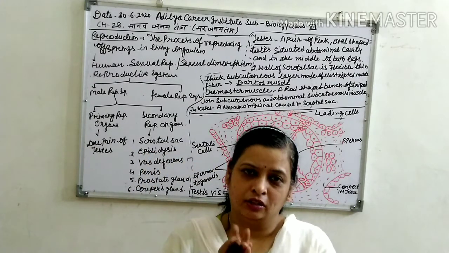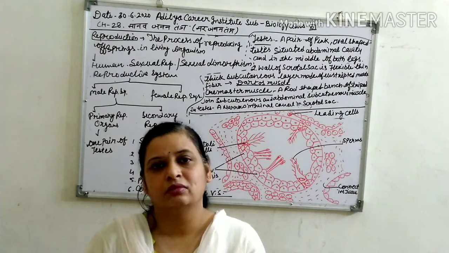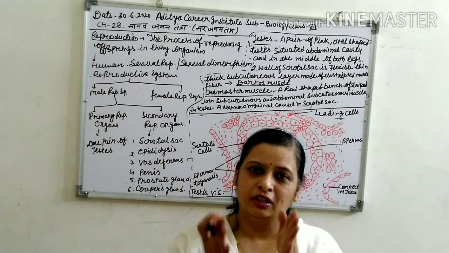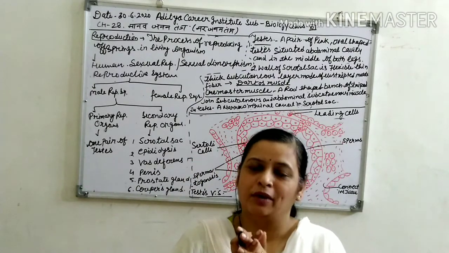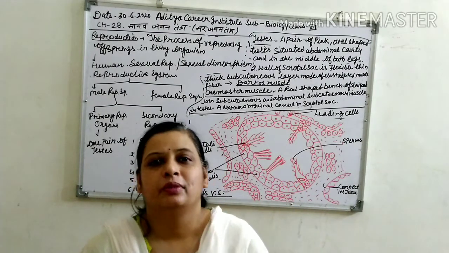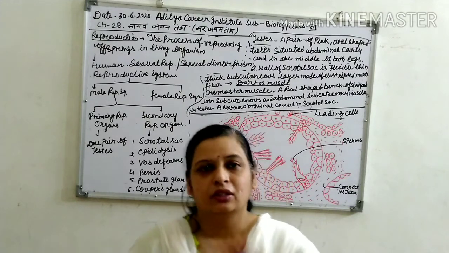As we know, our chapter 21, the excretory system, was completed yesterday. Now we start our new chapter, chapter 28, the human reproductive system.